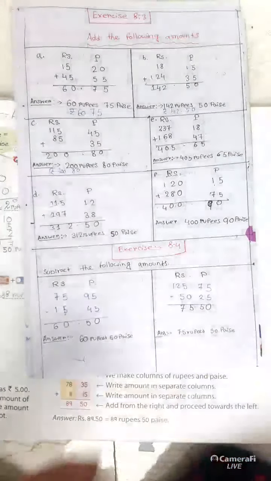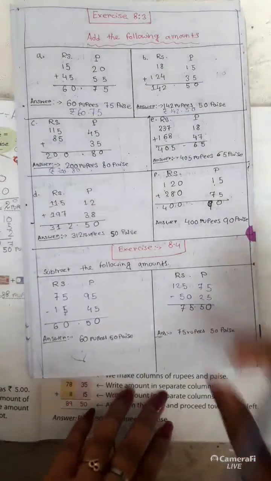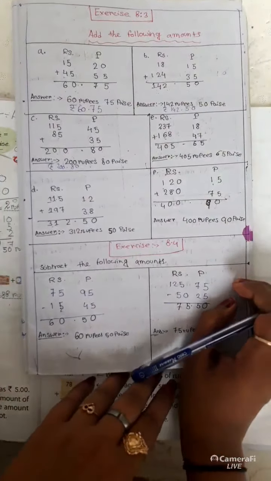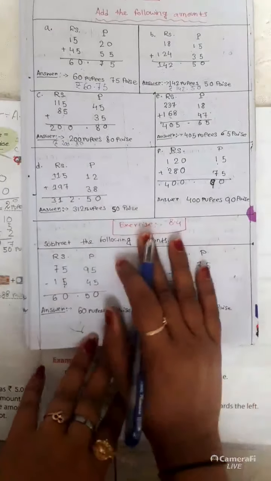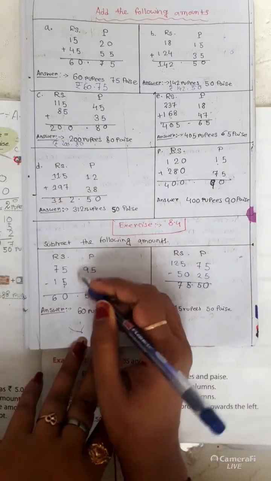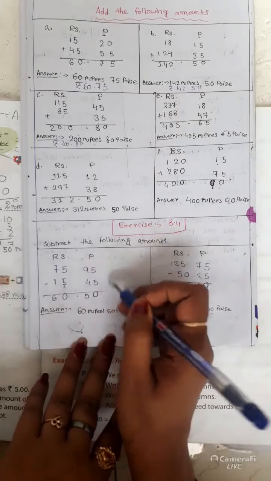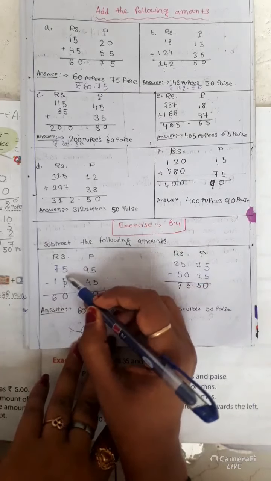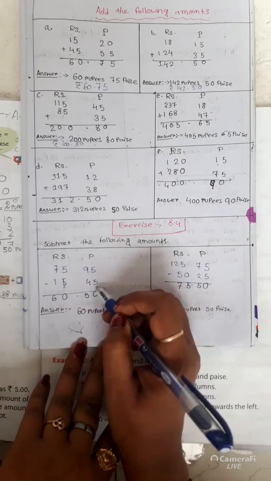Now we subtract the amount. So far we have understood the addition, and now we need to subtract the amount. For this also we have to make separate columns for rupees and paise. 75 rupees 95 paise minus 15 rupees 45 paise.